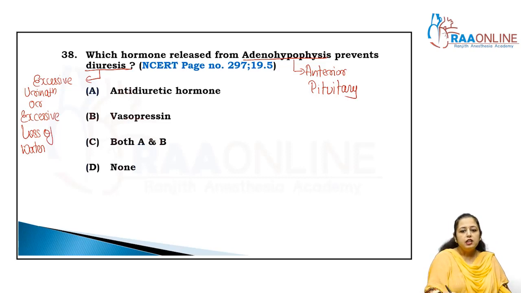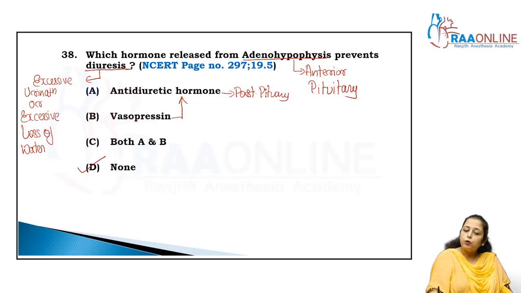So what will happen here? ADH is responsible for that, but it is secreted by the posterior pituitary, right? It is secreted by the posterior pituitary, not the anterior pituitary. Vasopressin is another name of the ADH. So the answer is D, that is none, right?